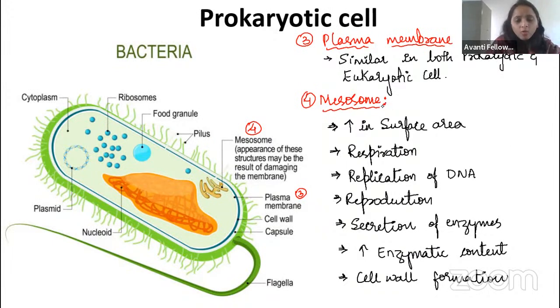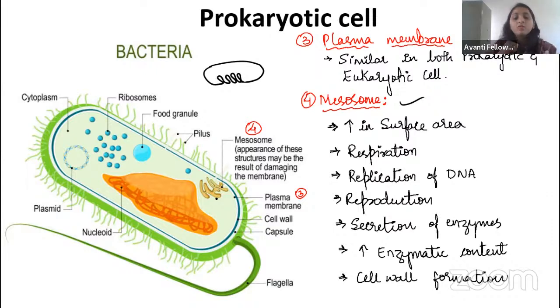Okay. So now there is a unique structure in the prokaryote. What is that? Mesosome, guys. What is this mesosome actually? See here. This is a plasma membrane, right? What will happen? This plasma membrane will form an invagination, like this. Okay, guys. So why is this invagination helping? I will tell you. Just remember that. Mesosome is present only in prokaryotes. So these are infoldings or invaginations of the plasma membrane.